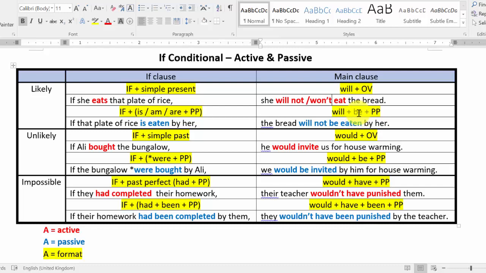Here, be is be. We don't change it to anything because after will, we should put the original verb. So be, we don't change to is, am, are, was, were, anything. Just use be. So your format is will be plus pp. If you understand this, you do not have to memorize the format exactly. You just need to know that you should change it to be plus pp.